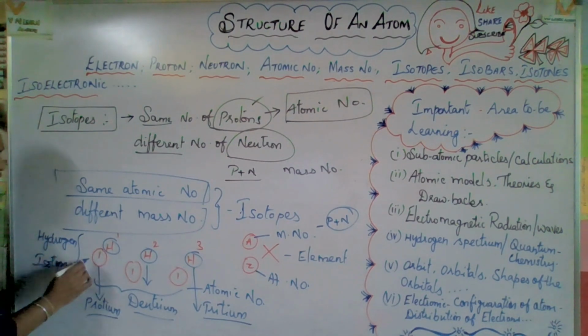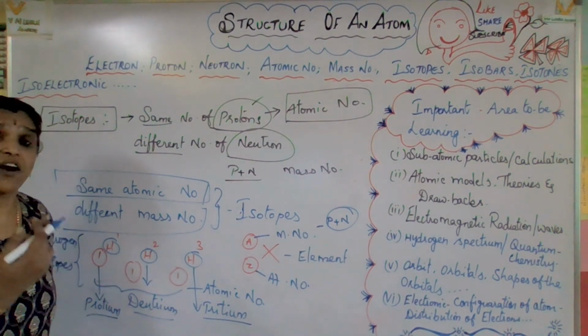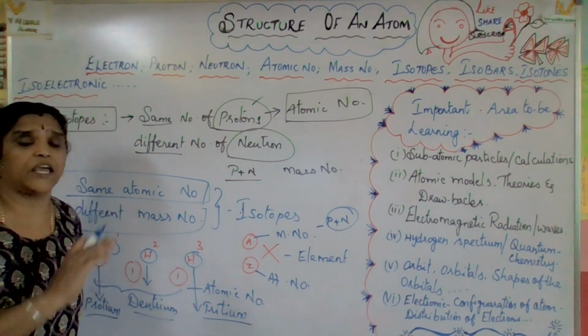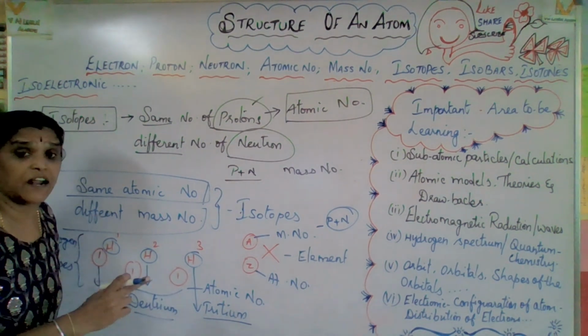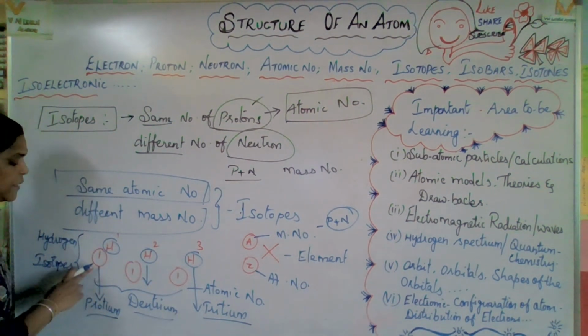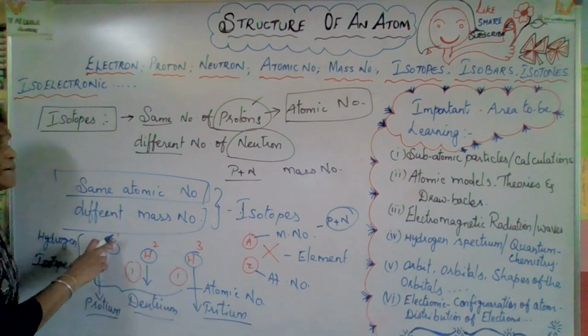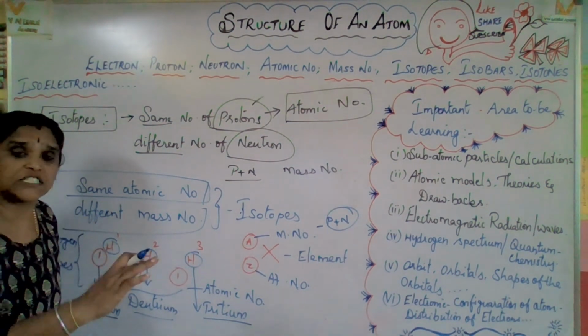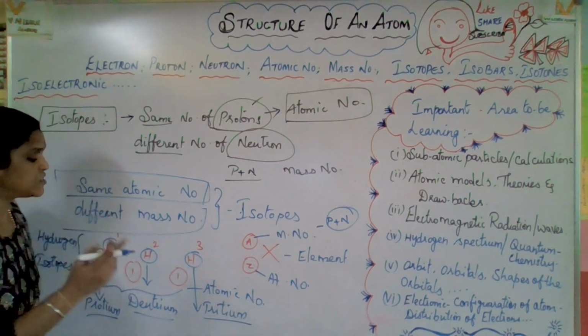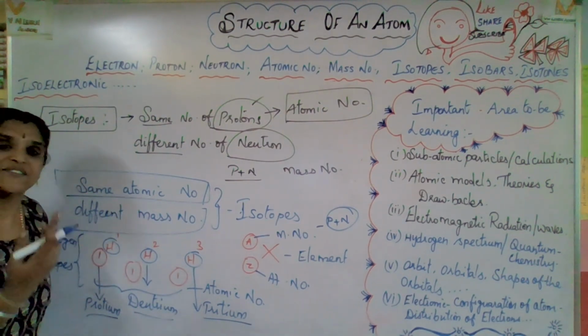Now hydrogen 1H1. How many electrons, how many protons, how many neutrons are there? The number of protons is equivalent to the number of electrons, also known as the atomic number, 1. Mass number: proton also 1, electron also 1, neutron 0.